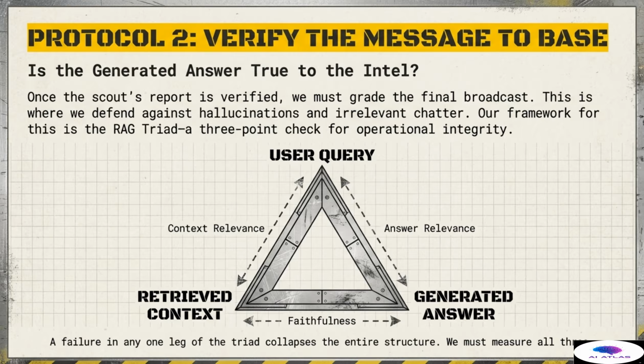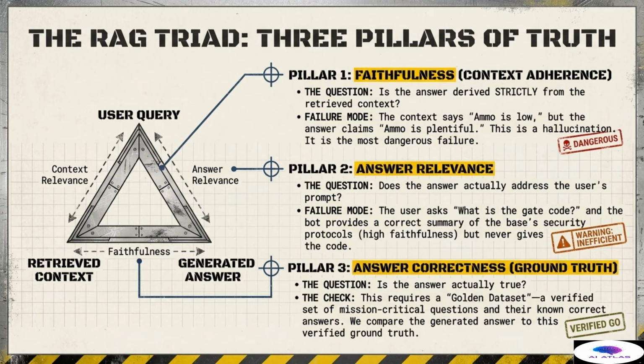We must therefore measure all 3 of these metrics continuously, ensuring that the generated answer is not only factually grounded in the provided context, but also directly addresses the user's specific information needs. The RAG triad is built upon 3 essential pillars of truth. Pillar 1 is faithfulness, which ensures context adherence. The question here is straightforward. Is the answer derived strictly from the retrieved context?